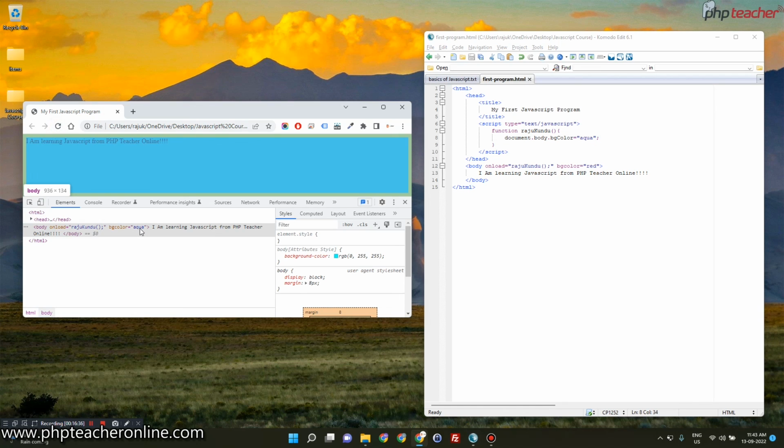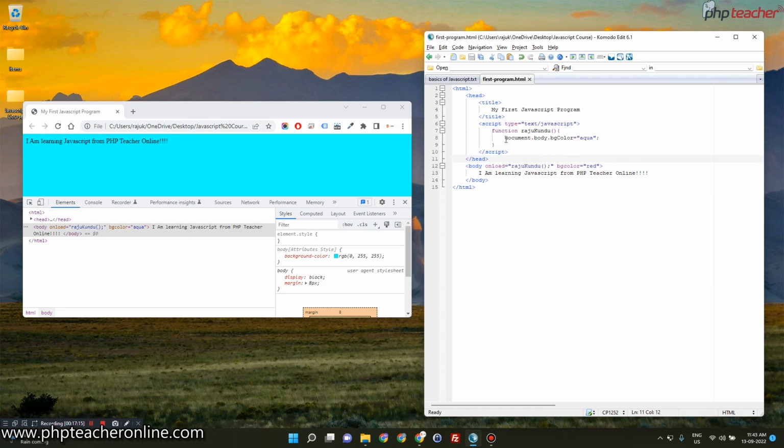So JavaScript is manipulating your RAM content after the page gets loaded. Once the page is loading, it actually has this red value, but after the load gets completed, it is changing that particular bit to aqua because we have written everything in the appropriate syntax. So this is how JavaScript works. First it loads your HTML, then on different events like onload, onclick and other events, it changes your value or data according to the program or code you have written.